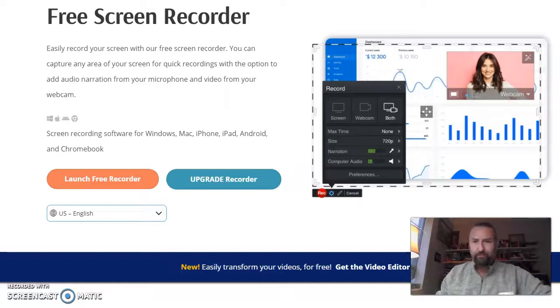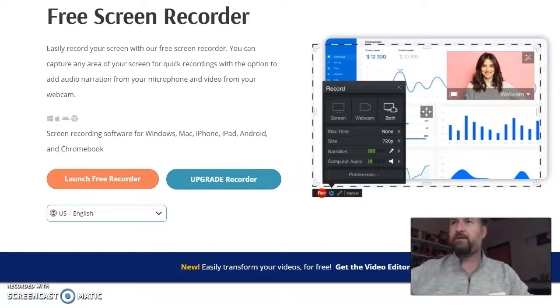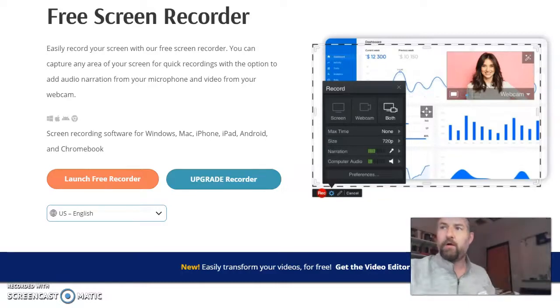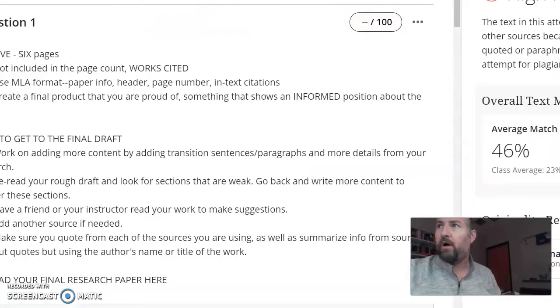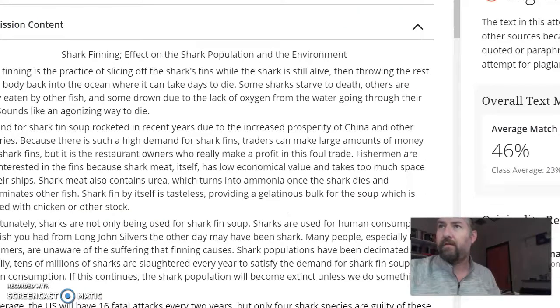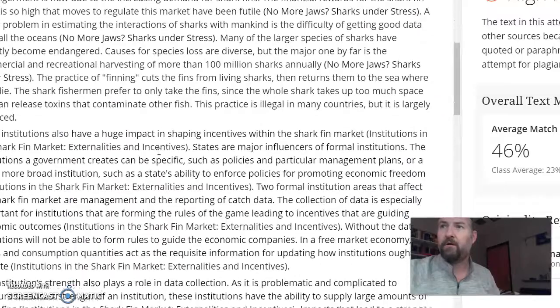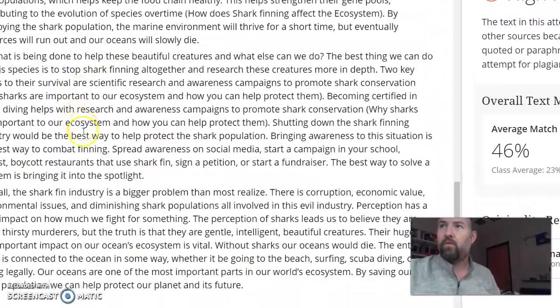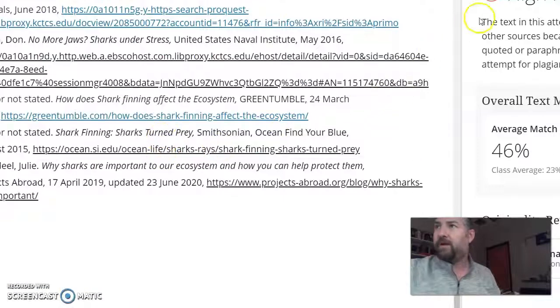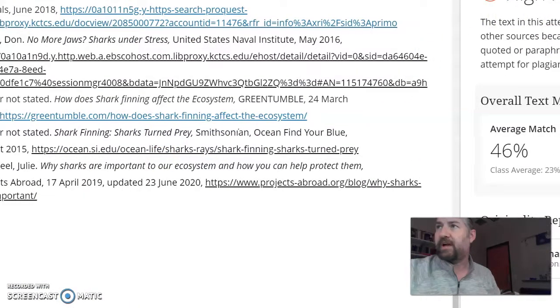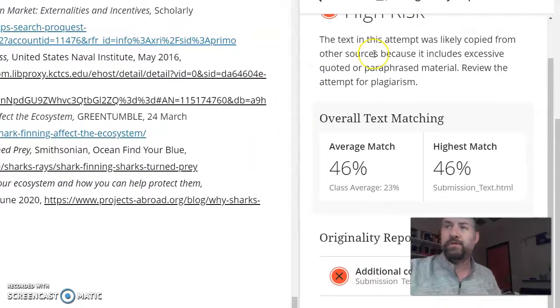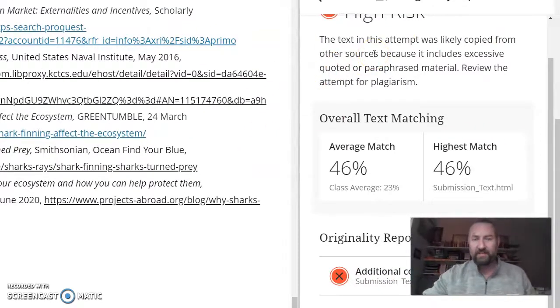So what I'm going to do is show you on my screen here a fake student sample that I ran through this report. So I've uploaded the paper. So you can see the student work right there. Okay, and so what I've done is then ran that through the plagiarism software, SafeAssign. It does this automatically, and you as the student, you can see this. The instructor will enable it so you can see the SafeAssign.